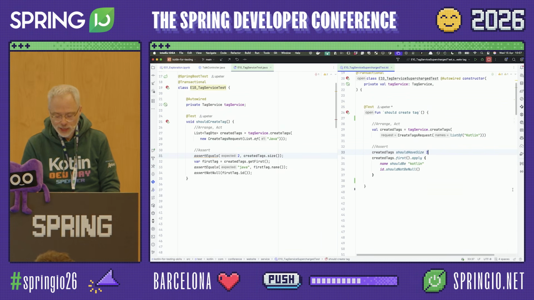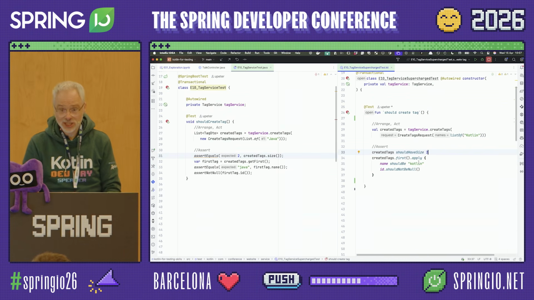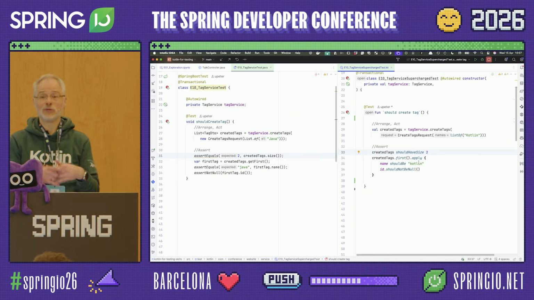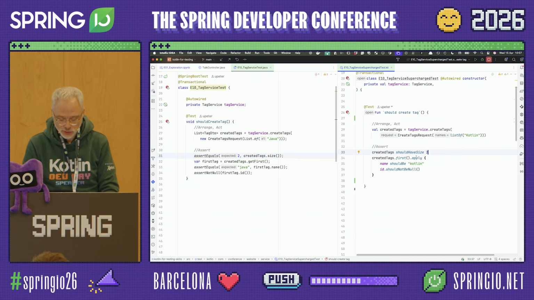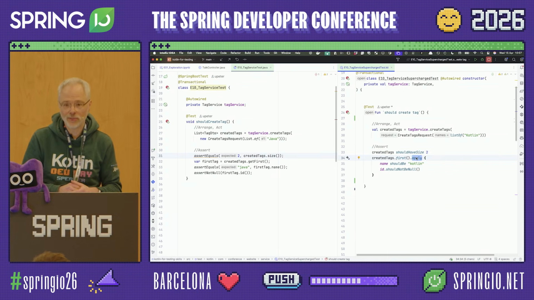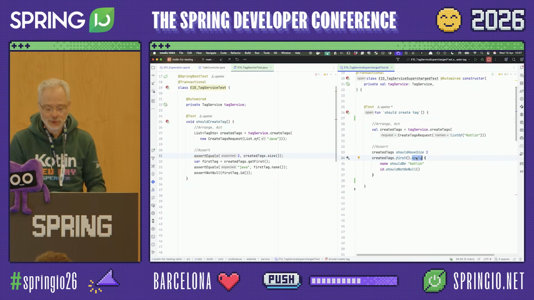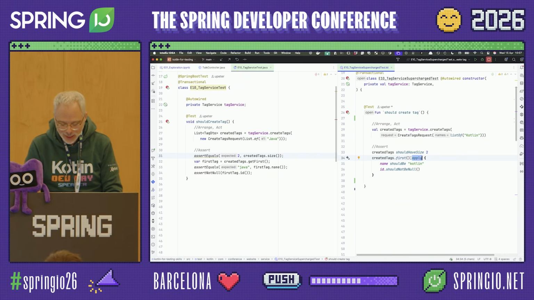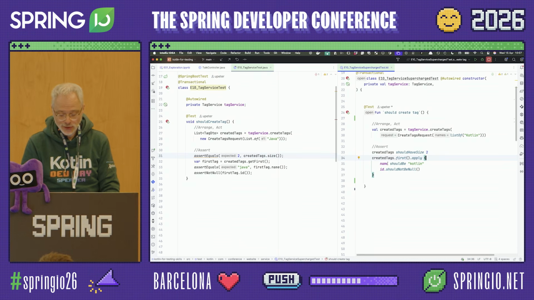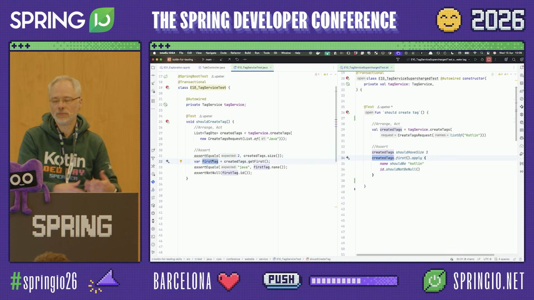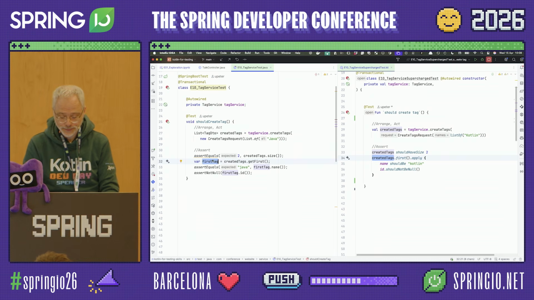Moreover, what you also can make use of in Kotlin is just standard Kotlin features, which already help us a great deal in defining our test as concisely as possible. So what we are using here is apply. That's a method which is available in the standard library on all types, so to say. And what apply does is it brings this particular instance here, so the first tag, into this scope, right? So when we have this keyword here, it actually refers to this particular instance. Whereas in Java, I would have to define a var and then use this var over and over again.